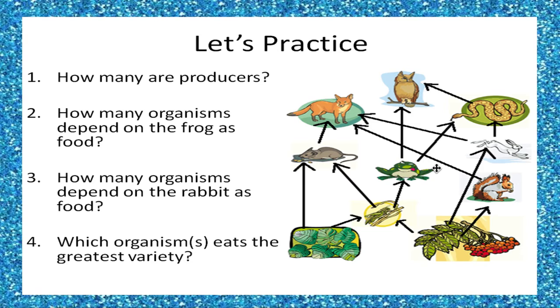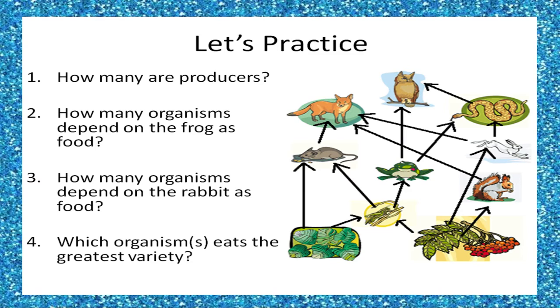Number 3, how many organisms depend on the rabbit as food? So our rabbit is over here. Let's see how many arrows point away from our rabbit. So we have a snake and we have a fox. They rely on the rabbit as a food source.